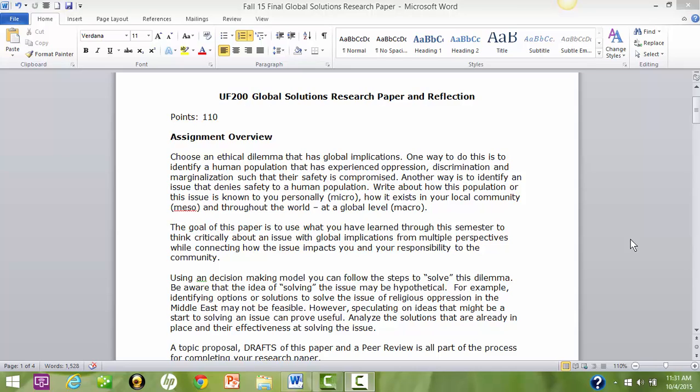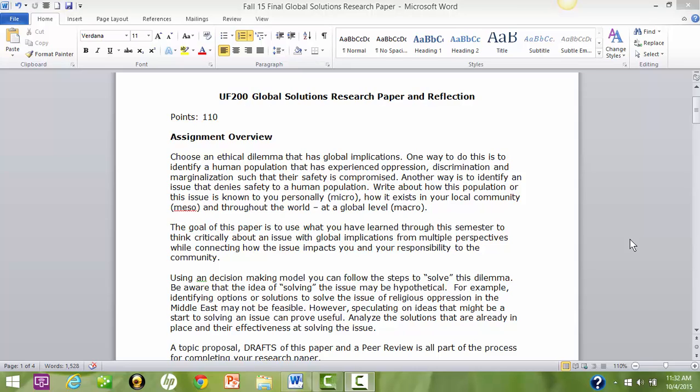Write about how this population or this issue is known to you personally at the micro level, how it exists in your local community at the meso level, and throughout the world at a global level or macro level. The goal of this paper is to use what you learned through this semester to think critically about an issue with global implications from multiple perspectives while connecting how the issue impacts you and your responsibility to the community.